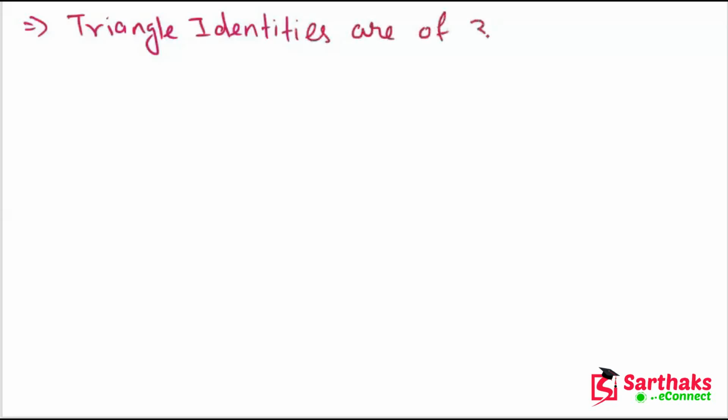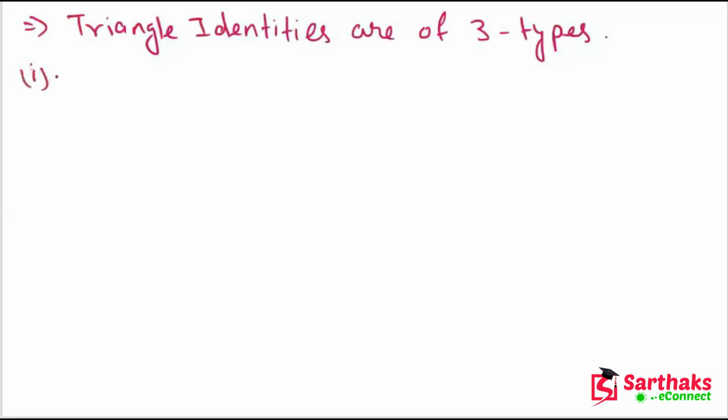So triangle identities are of three types. There are three triangle identities.